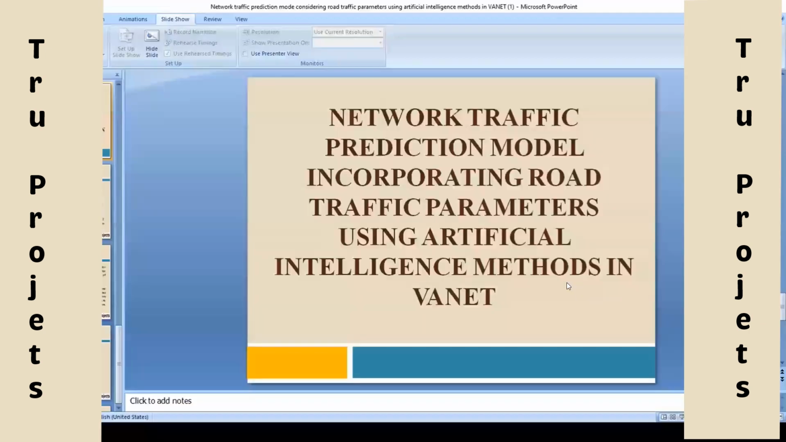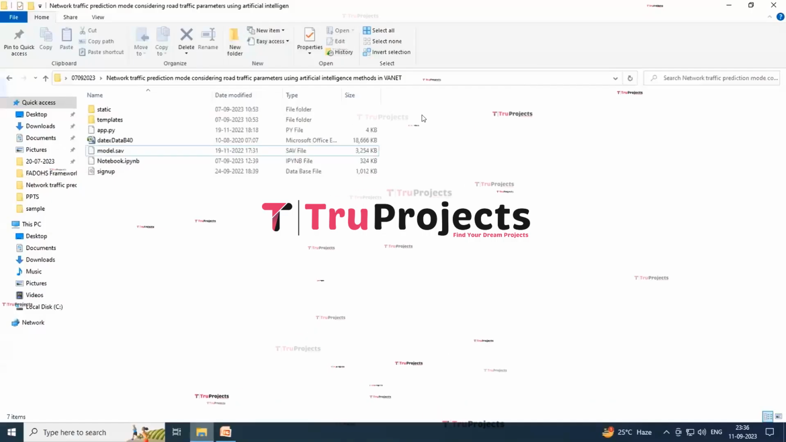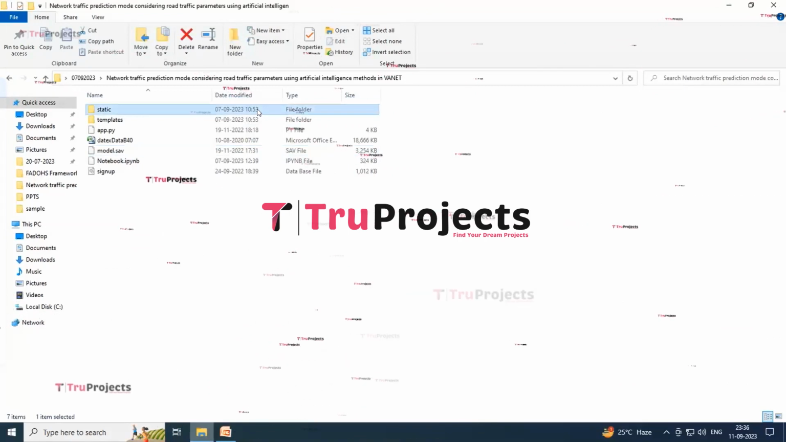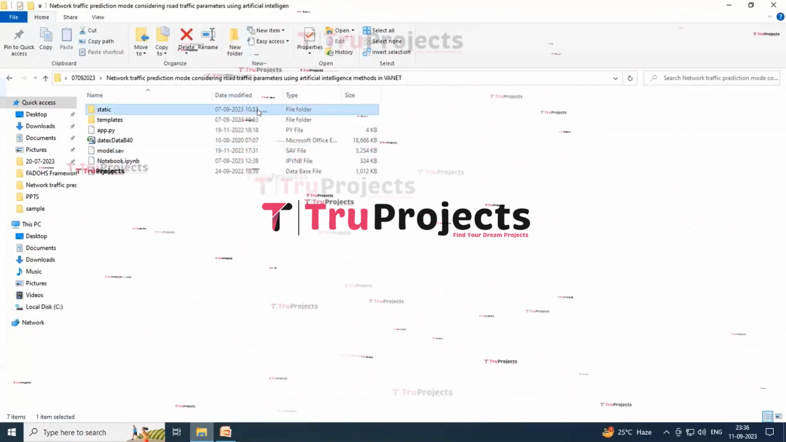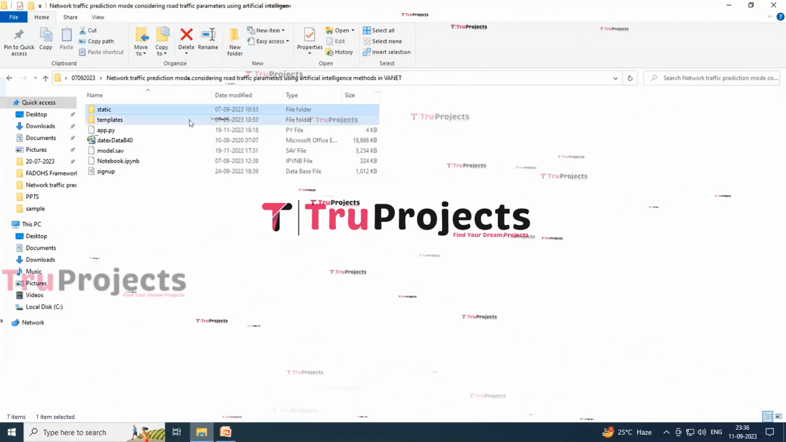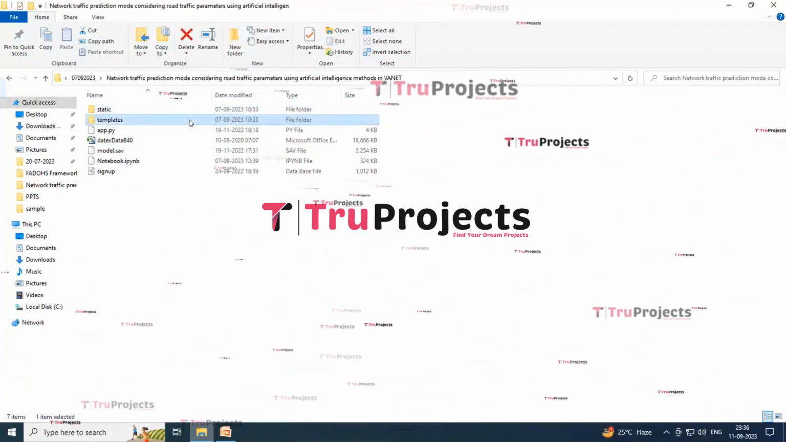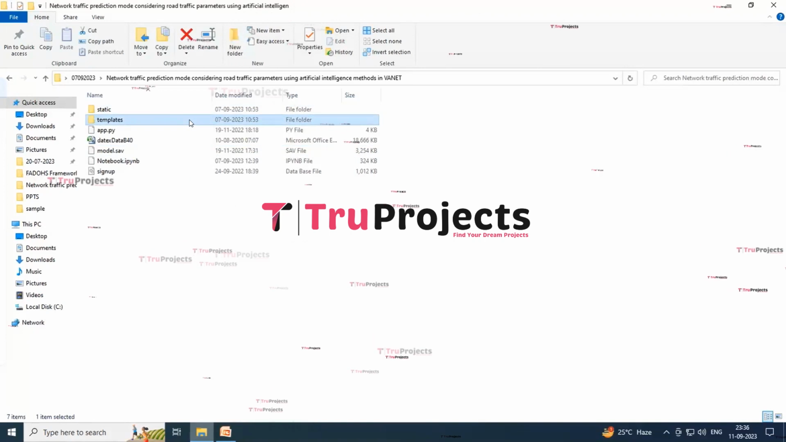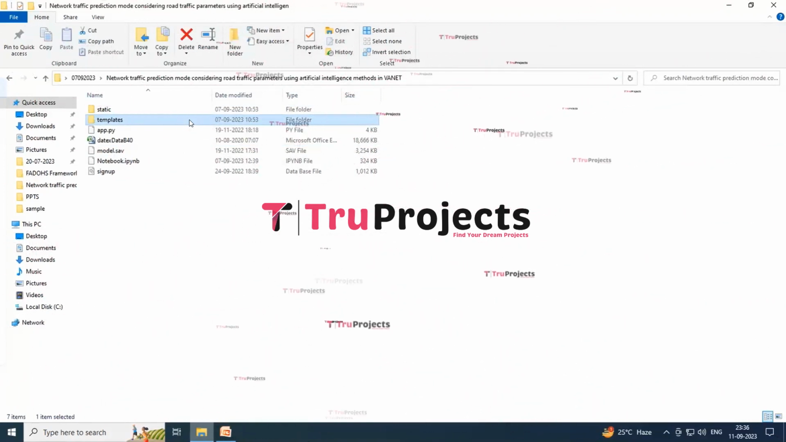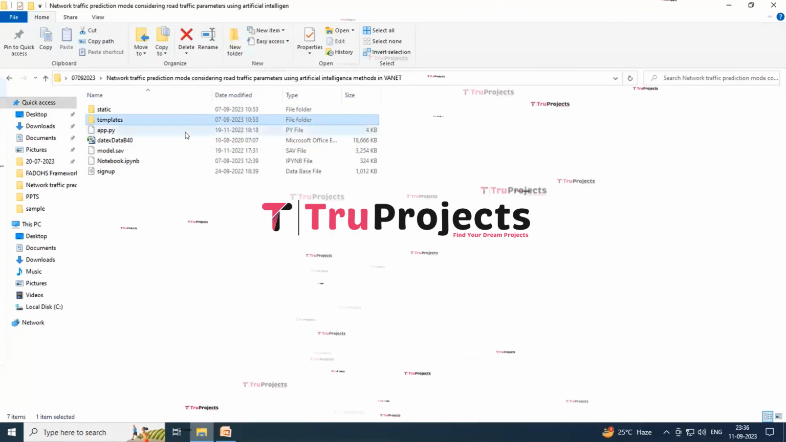To execute the project, first we need to open the code folder. Here you can see a folder named static. It consists of files related to CSS, JavaScript and Bootstrap. And the folder named templates contains all the HTML pages used in the project. It typically includes files like index.html, about.html, etc., which represent different pages of the website.